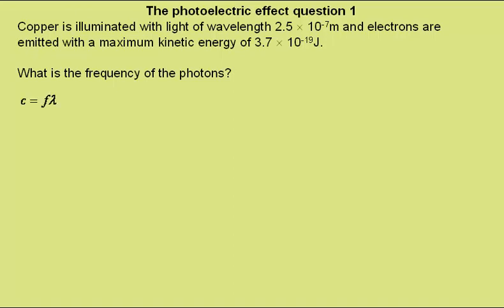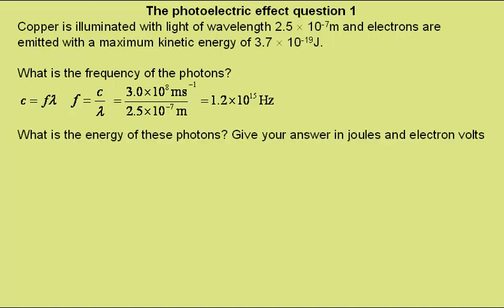Well, for this we need to use the equation wave speed is equal to frequency times wavelength. So frequency is equal to wave speed over wavelength. Wave speed is given on the datasheet as 3.0 × 10^8 meters per second, and the wavelength we were given in the question, giving a photon frequency of 1.2 × 10^15 Hertz.